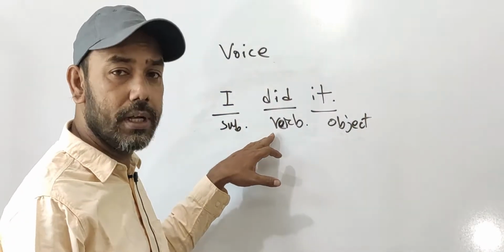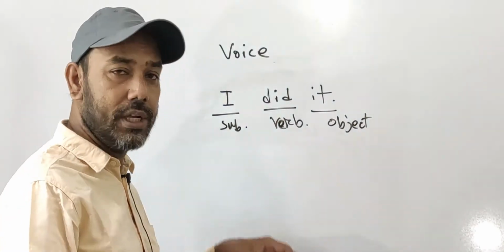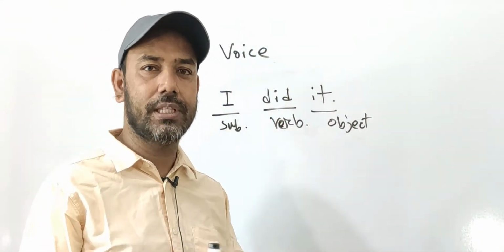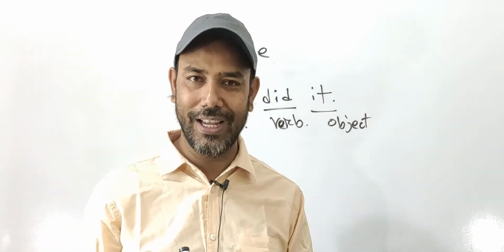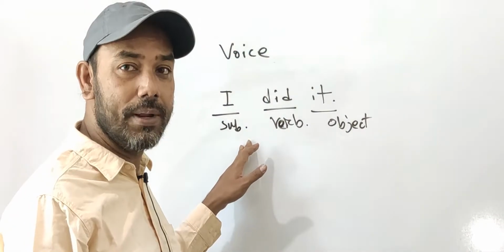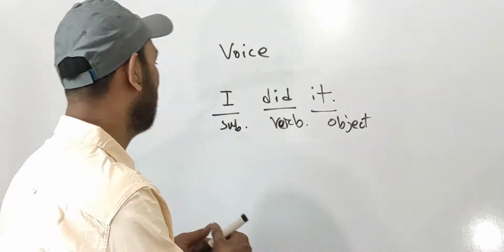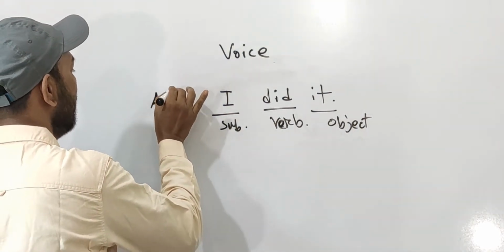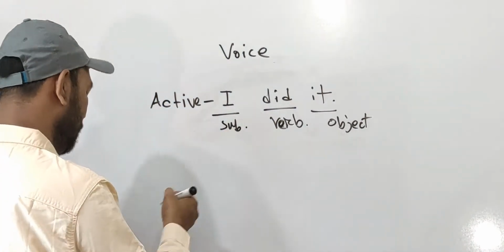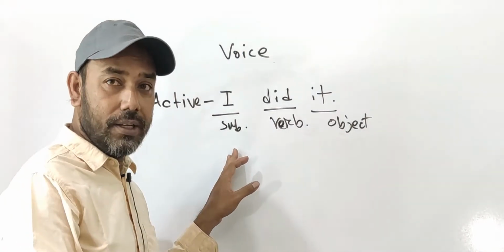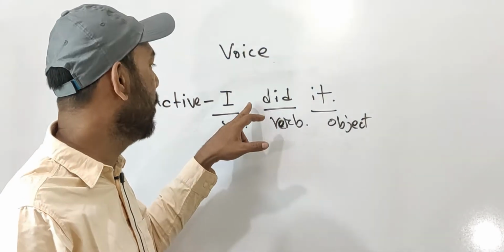If the subject, verb and object are in the regular way, first subject, then verb, then object, then it is called the regular pattern of a sentence. And if it's in the regular pattern, then we call it active voice. Now we will see its passive form.